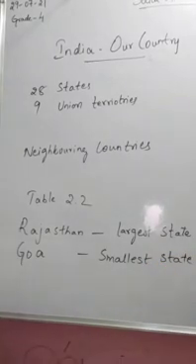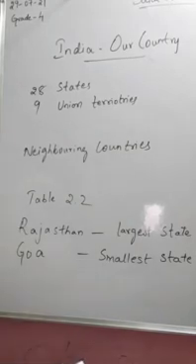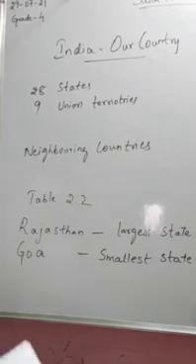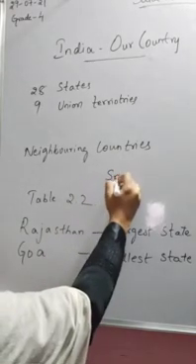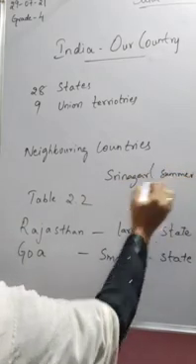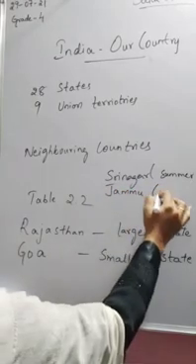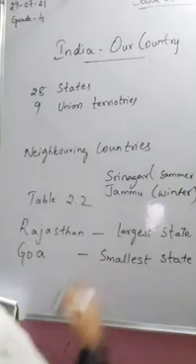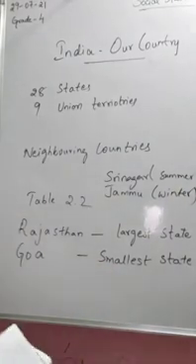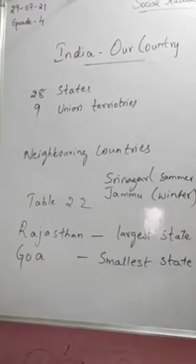Rajasthan is the largest state and Goa the smallest. Among the union territories, Jammu and Kashmir has 2 capitals: Srinagar in summer and Jammu in winter. So they have 2 capitals, and in the winter season Jammu is said to be the capital.